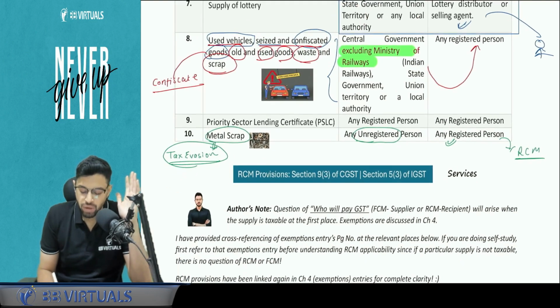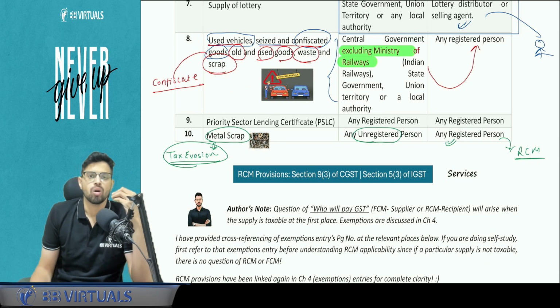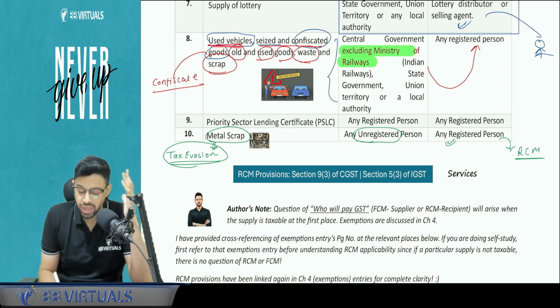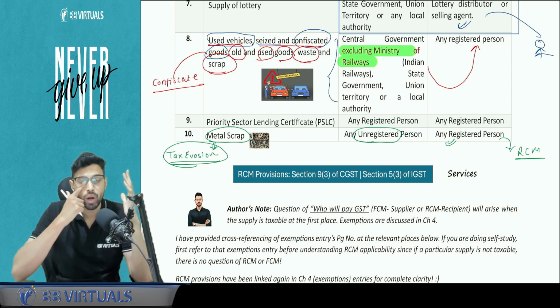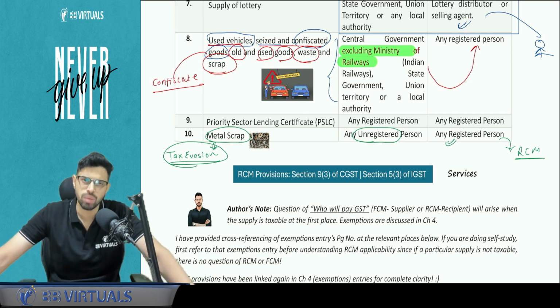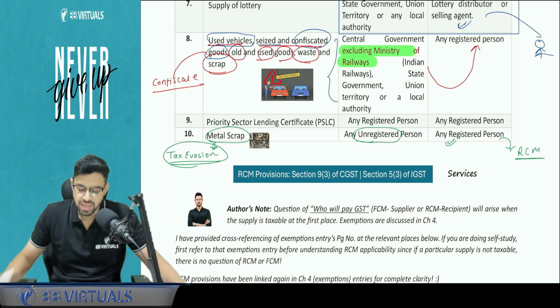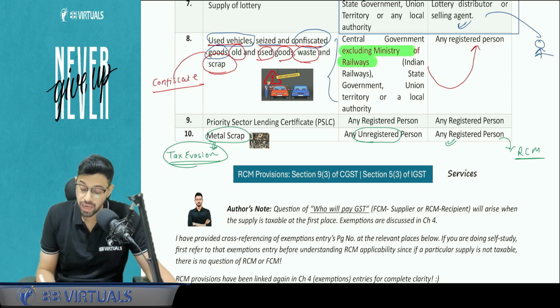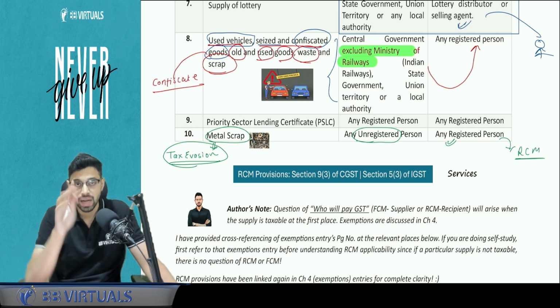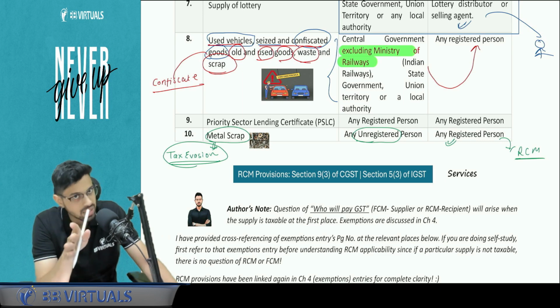Then whatever goods the government has seized, confiscated, or is disposing of. So used vehicles, seized and confiscated goods, you know, under law, including under GST law, a lot of times confiscation happens of a conveyance or maybe goods. So that is covered here. Yes, so those particular goods, or any other waste or scrap supplied by central government, excluding railway. The Indian Railway is now completely under the proper compliance of GST. FCM applies, all the compliances are taking place.